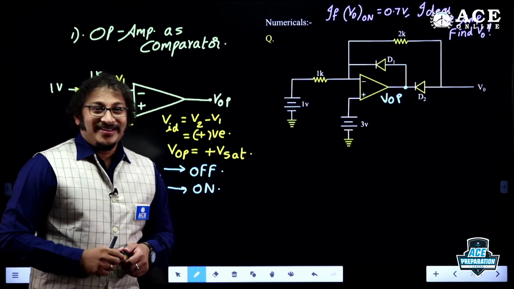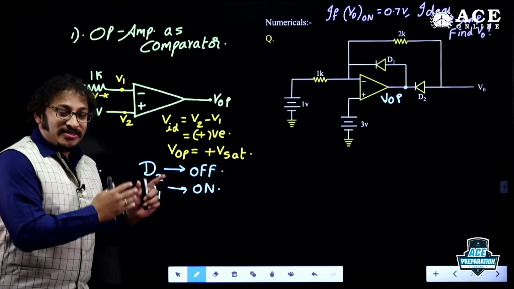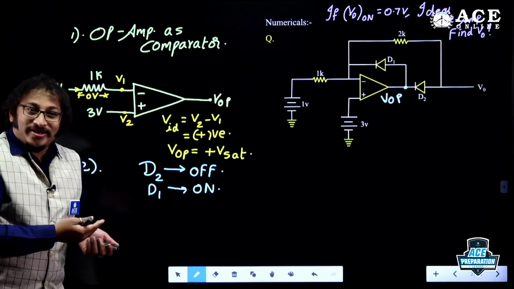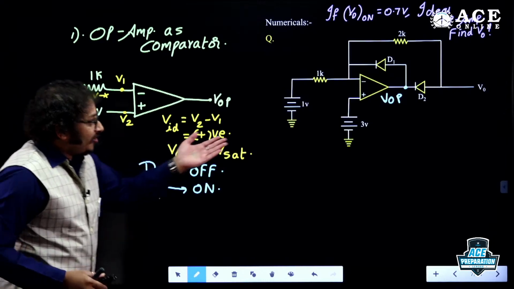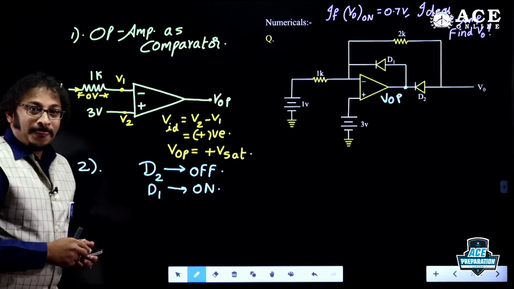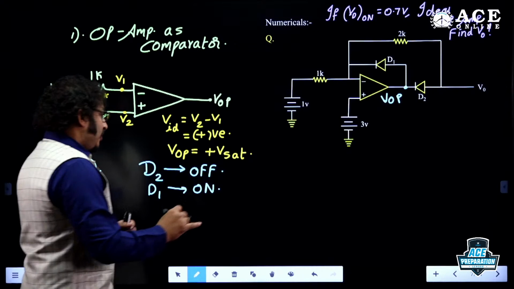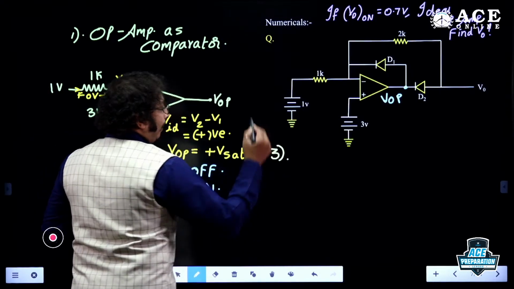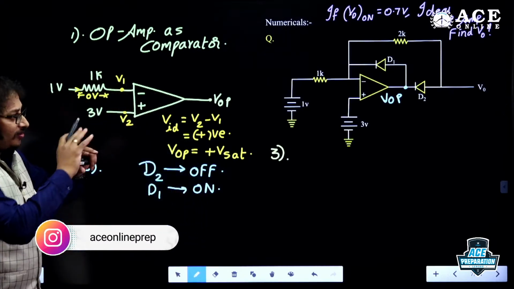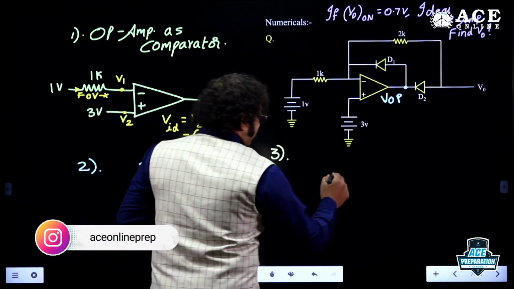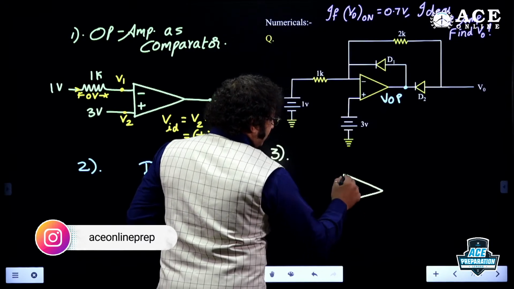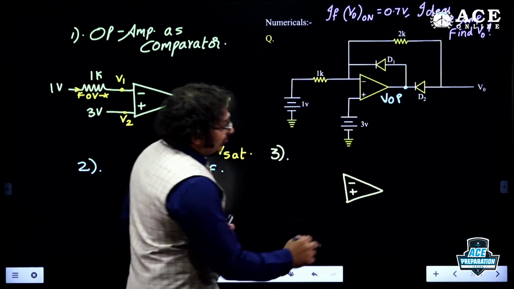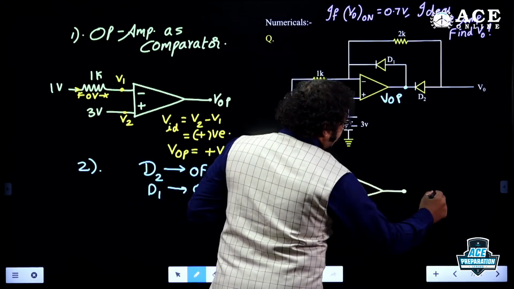Anyways, here our concentration is not the circuit design, our concentration is the solution. So D2 is off and D1 is on. Yes, I got the status in the second step. Now what is the third step, my dear boys and girls? For the third step, I should redraw the circuit. Now tell me, dear students, how could I redraw? So this is minus and plus. Yes, D2 is off here.